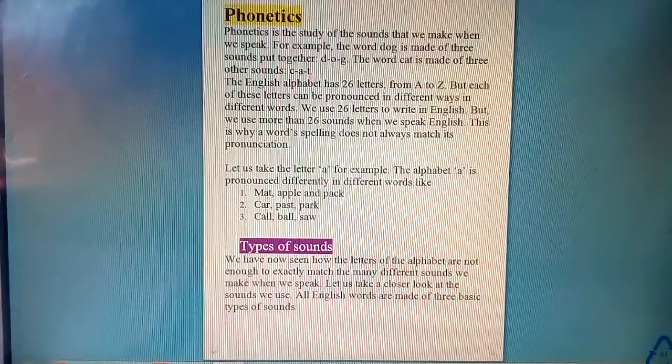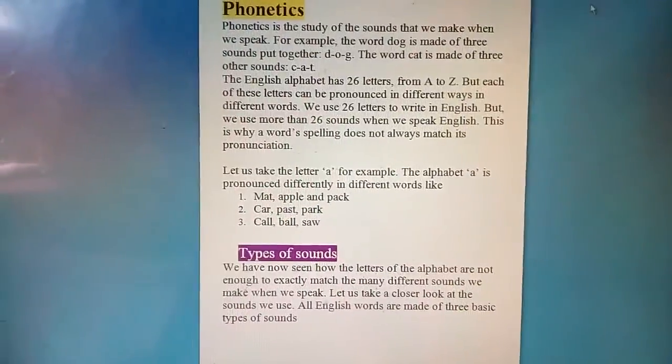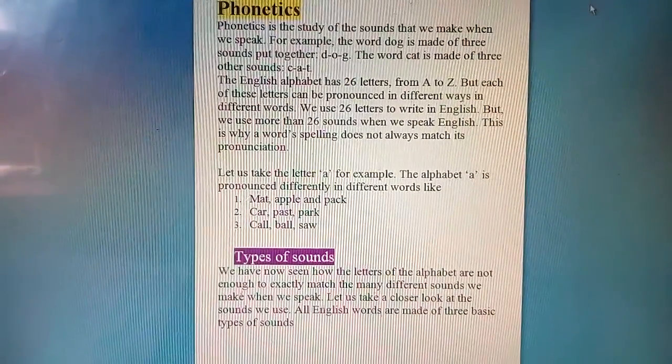Okay, so I think all of you can see. Is it clear? I think it's visible for you, all of you.